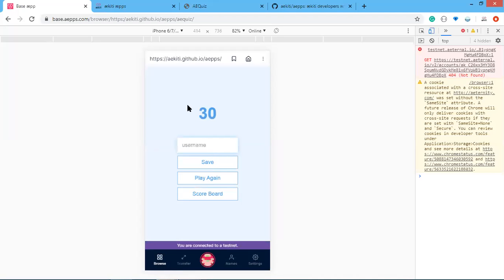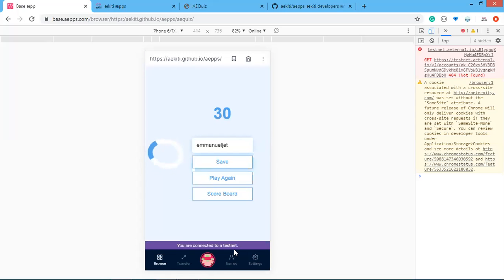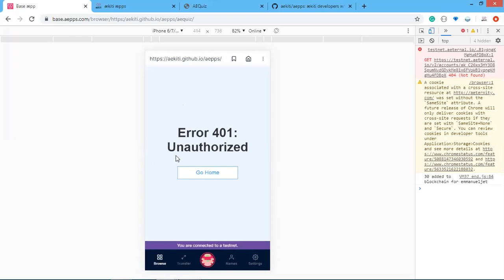Cool. Now it brought out my total score here, and then I can actually save my score now. Let's just use my words. Say save. Okay, now the contract score. Okay, cool. If you check here, you will see 30 added to blockchain for one of them. Cool. Now, this is the scoreboard, and this is the questions. So this is where the admin adds and deletes questions.